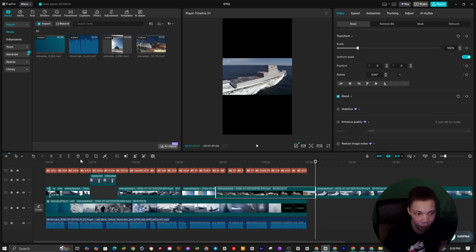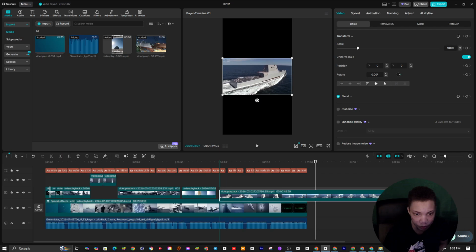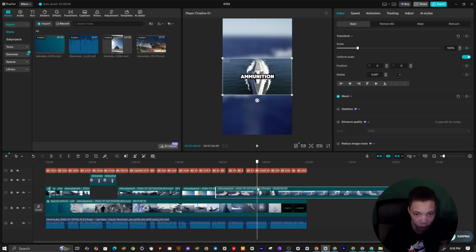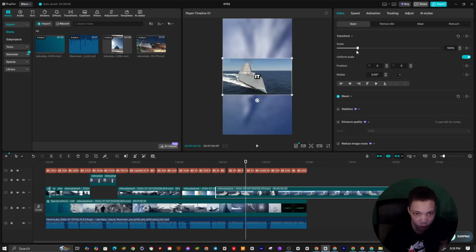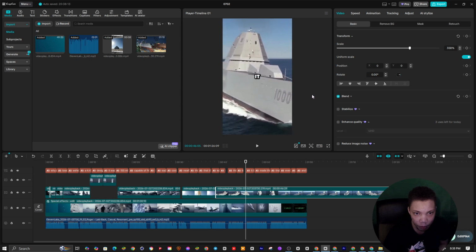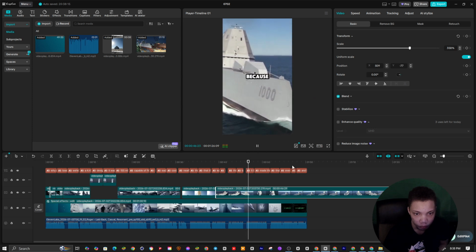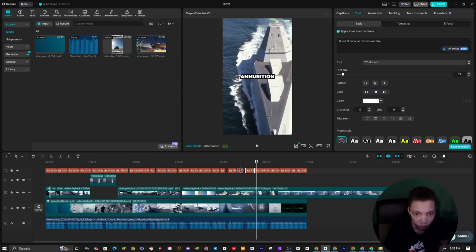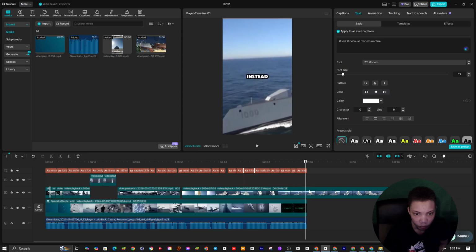So we're going to delete that. The real parts are right here. So these parts right here are the real parts, and I want to basically get these real parts. So I'm going to scale this up a bit, move this over a bit. There we go. It lost it because Modern Warfare made the ammunition. Alright, so yeah, this is about it.